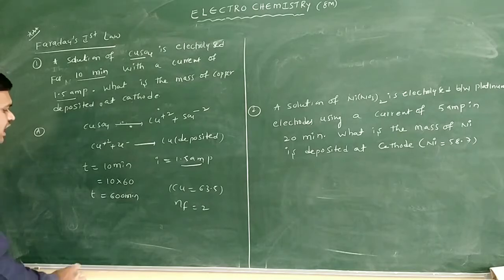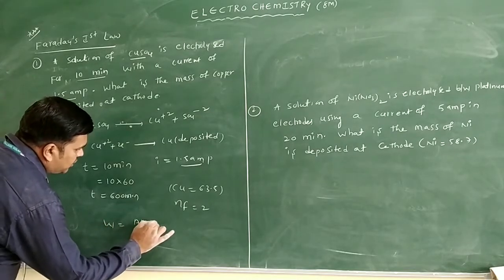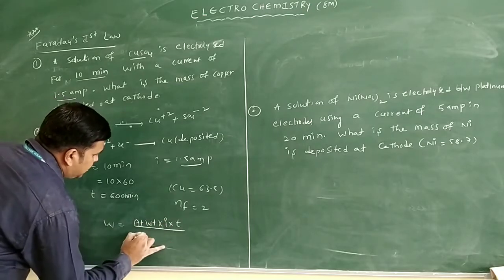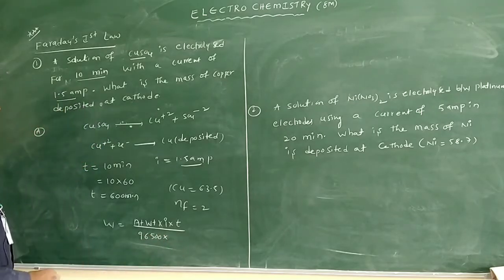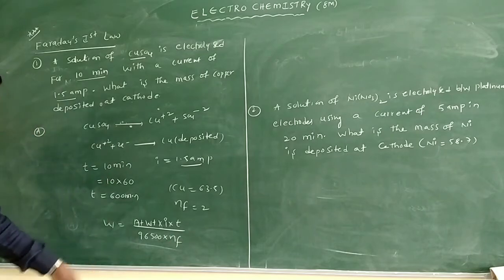What formula do we have? Weight is equal to atomic weight into current into time by 96500, or you can write 96487, into the n factor. All the values we have now.